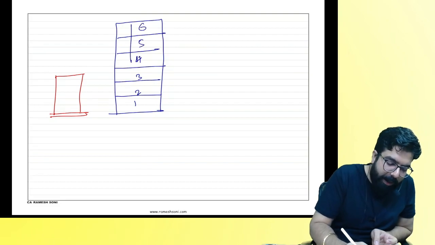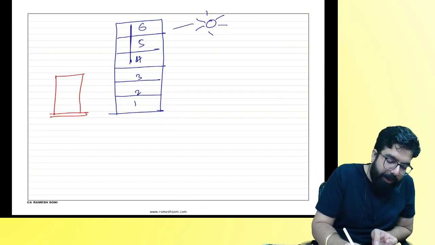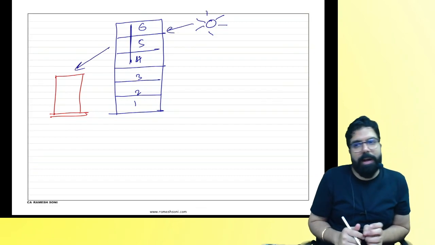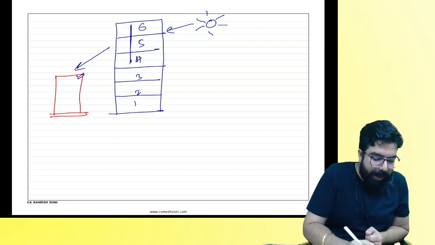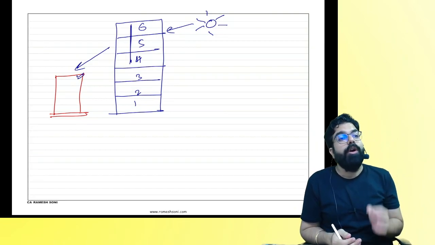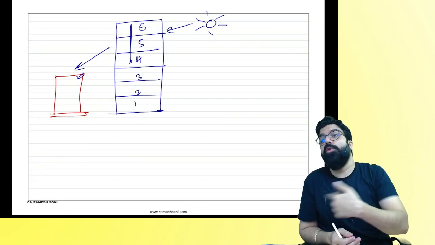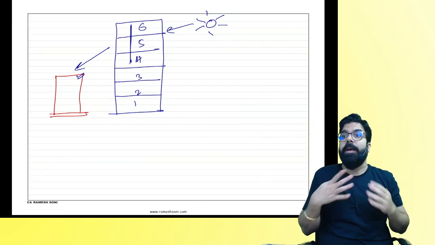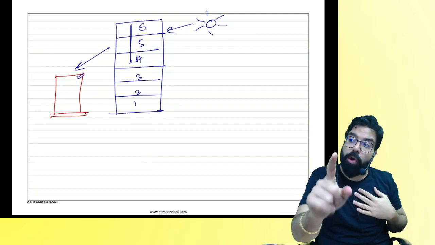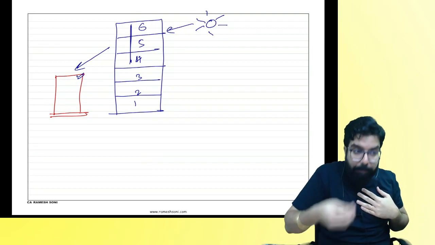1, 2, 3, 4, 5, 6. If I make this 3 floor, the sun is here. There will be no sunlight which will come to this apartment. Do you guys agree with me? So this apartment ka people came and told me, sir, don't make 3 more floor. We will give you 3 crore rupees. My question is, did I agree to not do something? Did they pay me a consideration?